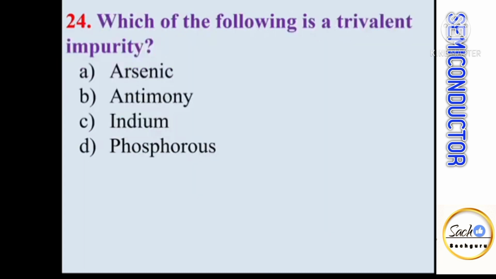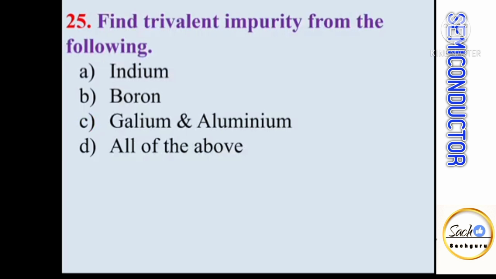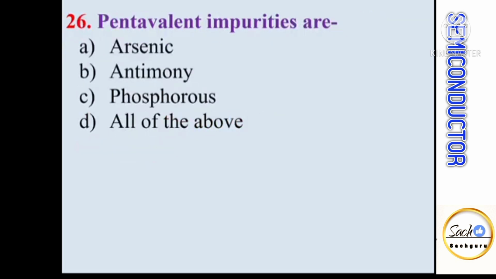Which of the following is a trivalent impurity? We know that gallium, indium, boron, aluminium are trivalent impurity atoms. The answer here is option C, indium. Find the trivalent impurity from the following. Indium, boron, gallium, aluminium are all trivalent impurity atoms. Pentavalent impurities are, we know that arsenic, antimony, phosphorus, bismuth, all these are pentavalent impurities. So all of the above.